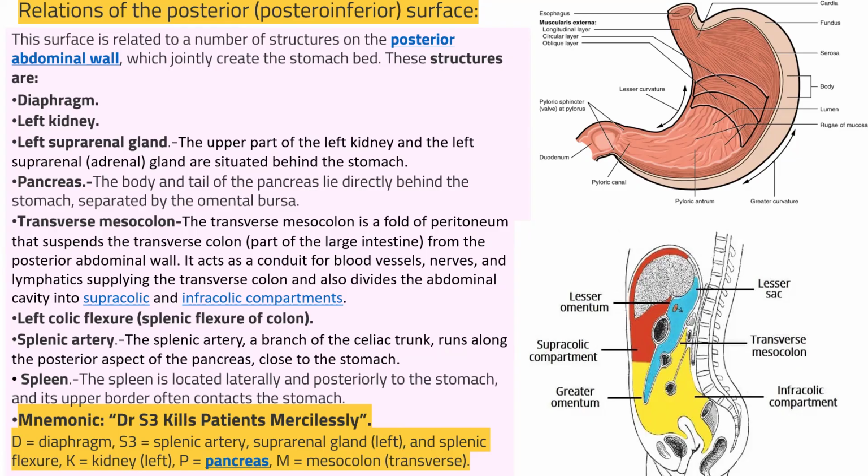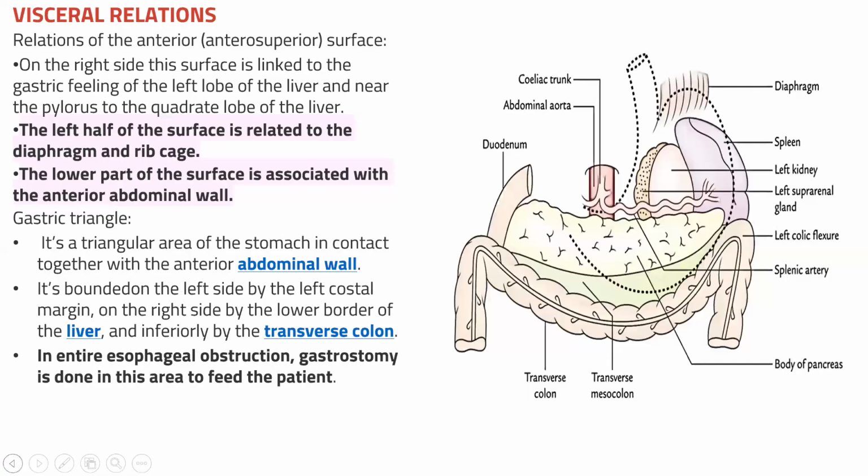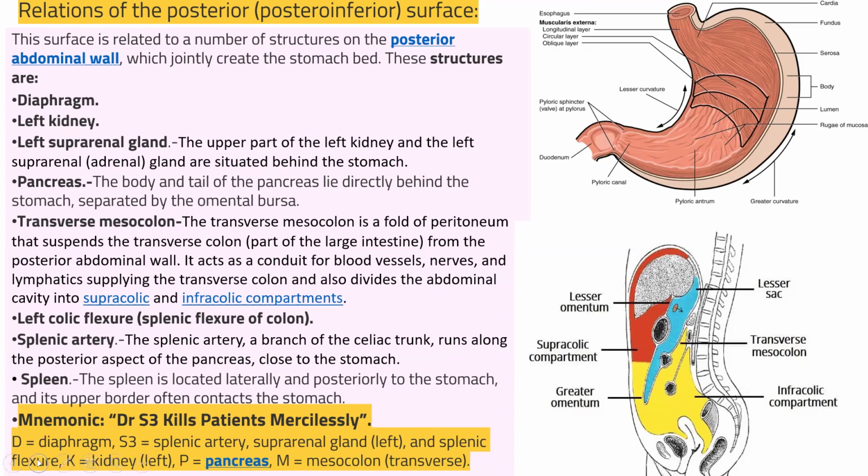These structures are combined with the diaphragm, then with the left kidney, posteriorly, and then the left suprarenal gland. Suprarenal gland means the gland on the upper part of the left kidney, the left adrenal gland, which is situated behind the stomach. Points to be noted: the adrenal gland and left kidney are situated behind your stomach.